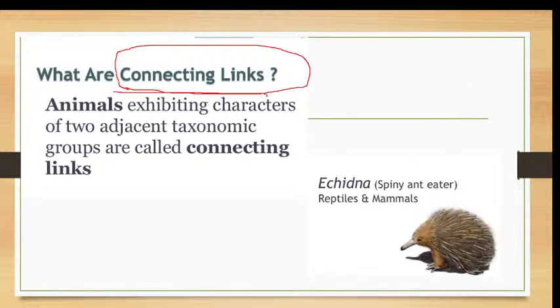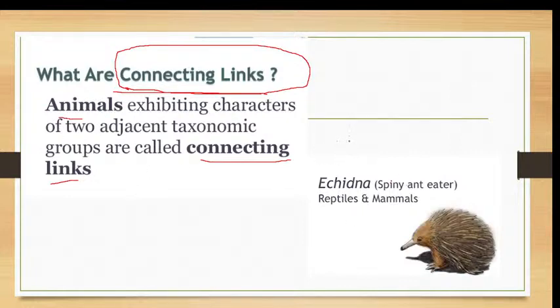So animals which exhibit the characters of two adjacent taxonomic groups are called connecting links.